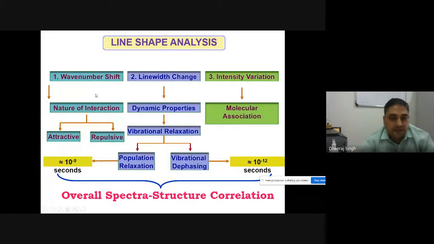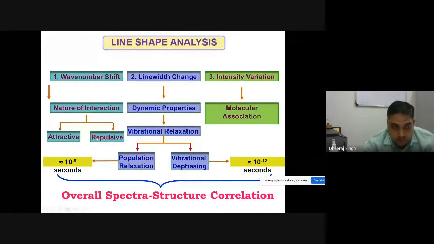Suppose you are mixing one molecule with another molecule. How can it be mixed, and where can they interact? This can be decided by Raman spectroscopy, because that particular functional group shows a shift in its frequency. So it will generally show the nature of interaction. It will be either an attractive interaction between both molecules or a repulsive interaction. A red shift or blue shift, by the frequency difference, you can identify.